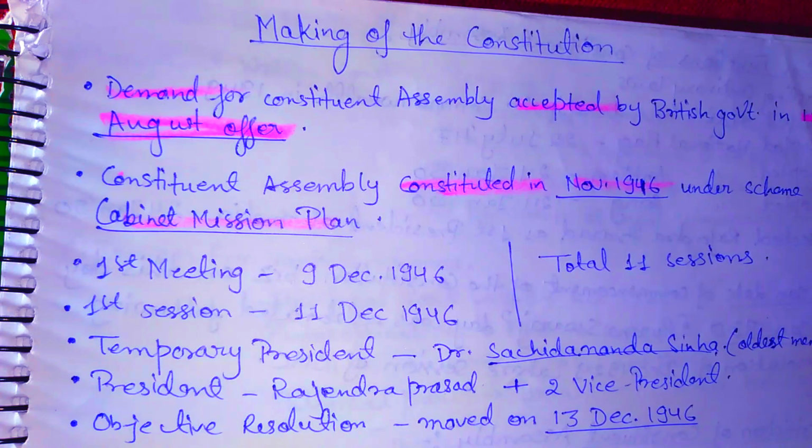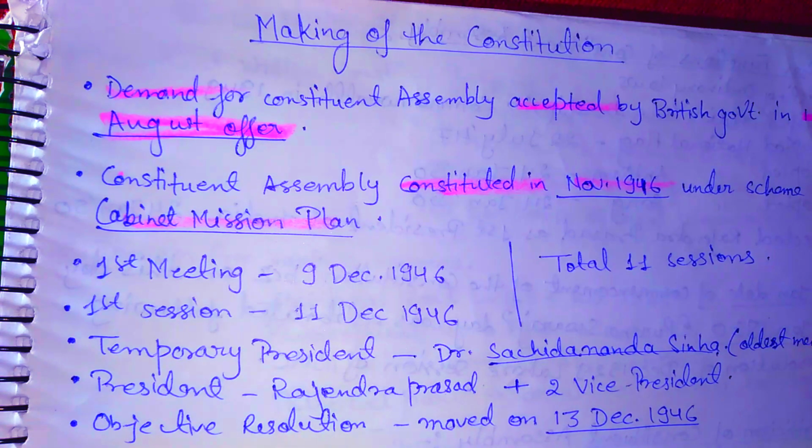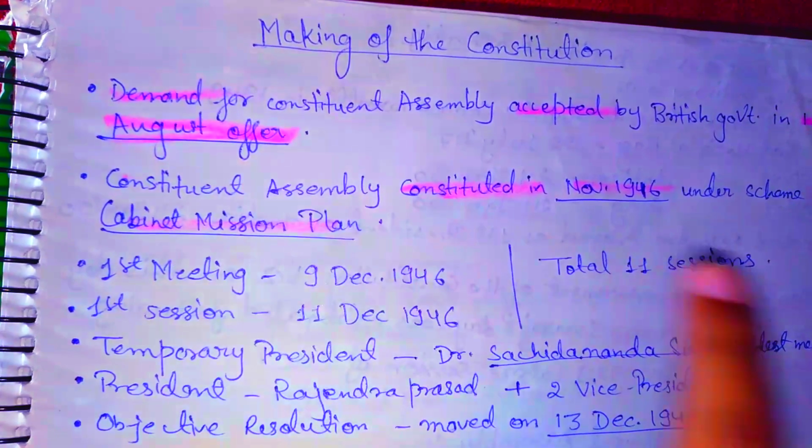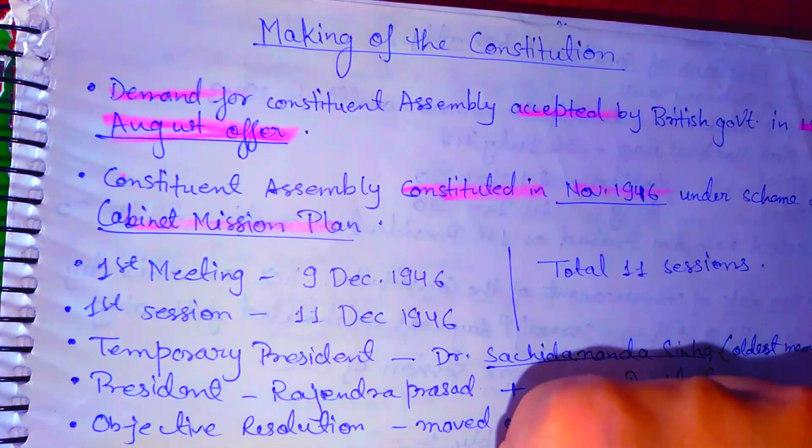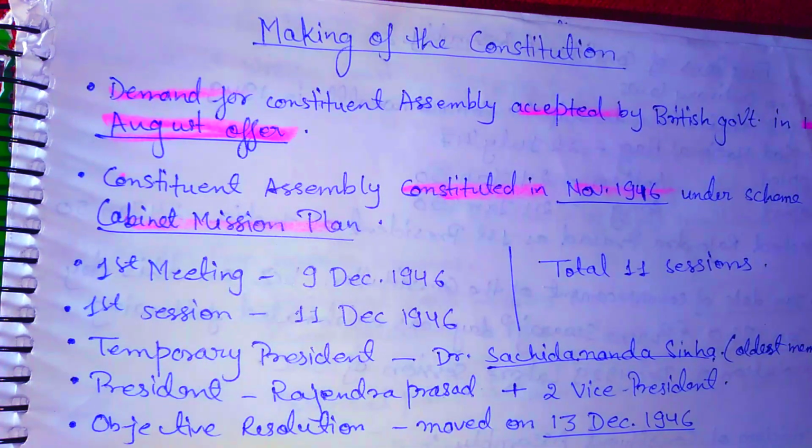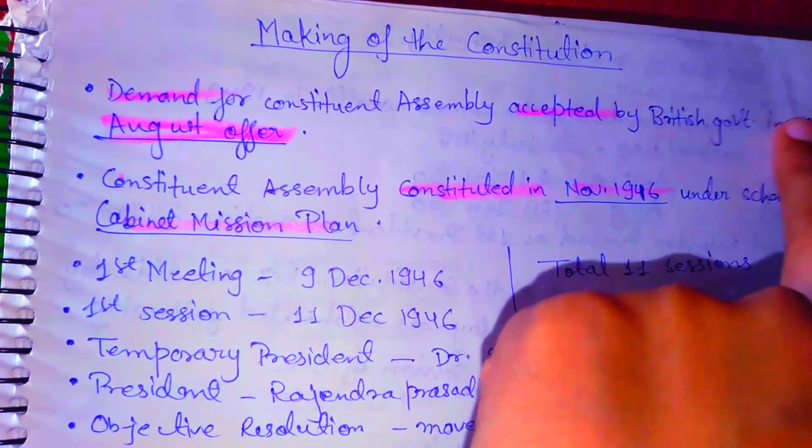Because from 1940 onwards so many missions and offers were coming from the British government, like Cripps mission and August offer and a lot of them. So when did the British government accept the demand for Constituent Assembly? August offer 1940, way before the Quit India movement or any other movement.